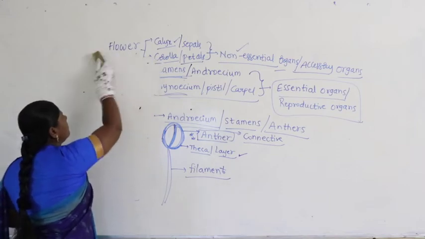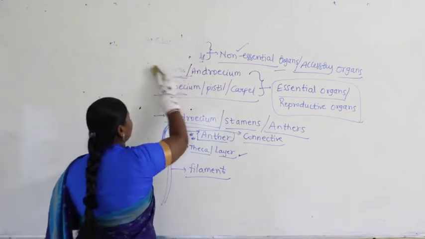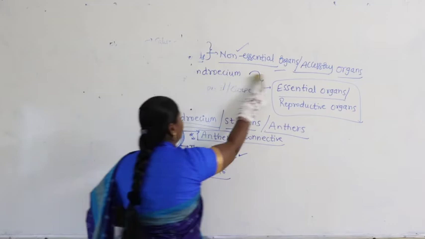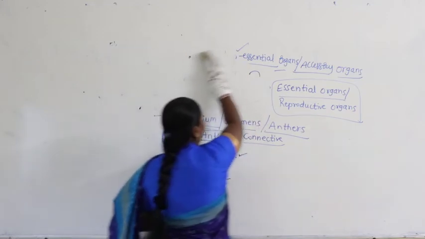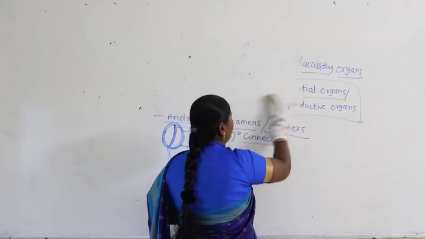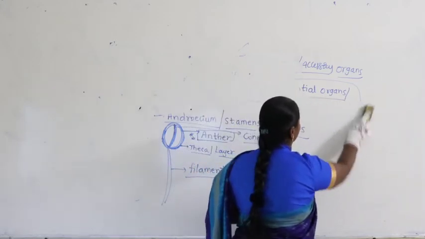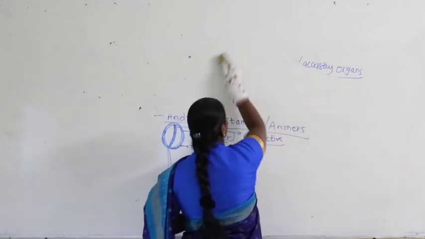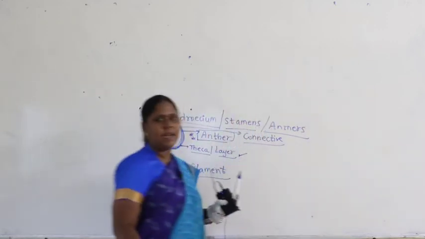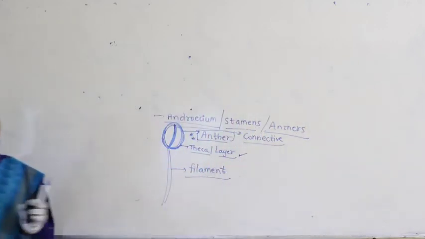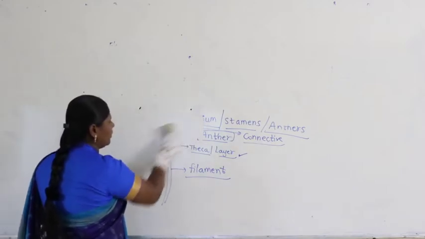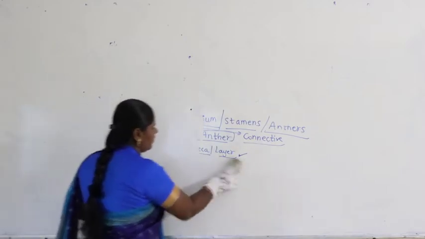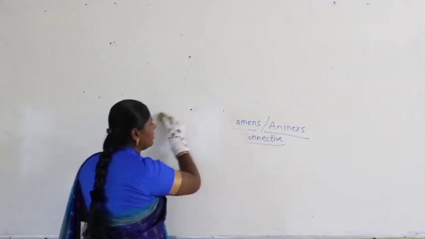Now let us see what are the different types of anthers we find, and the number of pollen grains or microspores. Generally we know about pollen grains. Pollen grains are responsible for fertilization. What I am telling you orally, pollen grains are responsible for fertilization. So pollen grains are produced within the anther. Where are they produced? Within the anther.